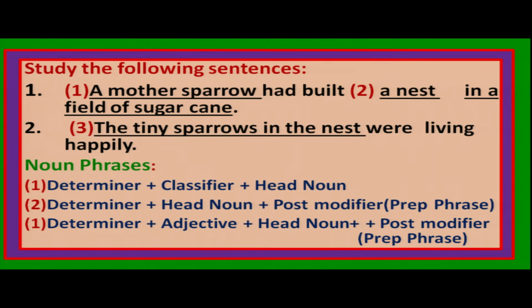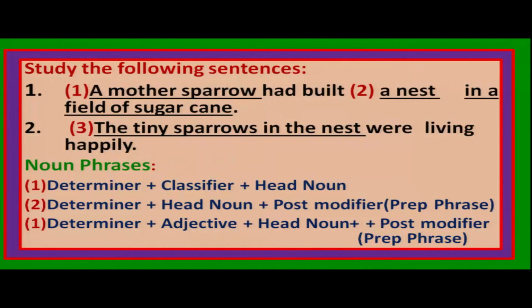We have collected these two lines from the first paragraph of the story, and in these two lines, two sentences, we have three noun phrases. In the first noun phrase, we have pre modifier. In the second and third noun phrases, we have post modifiers and pre modifiers. Let's go to the next thing.